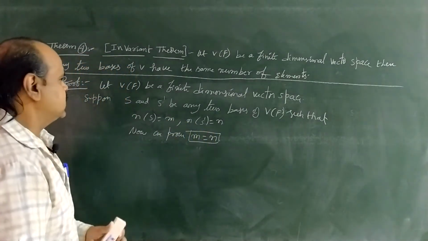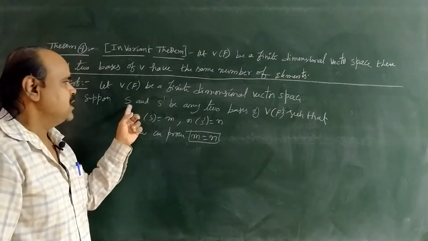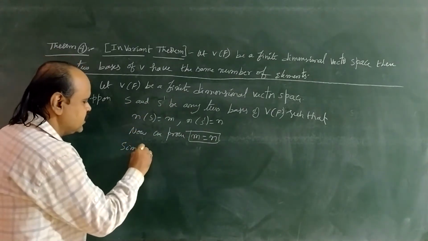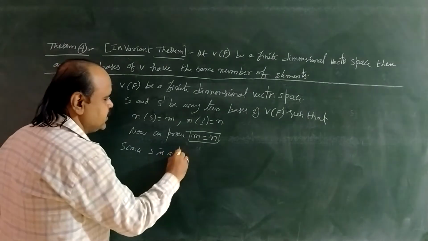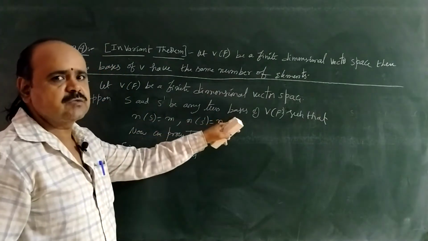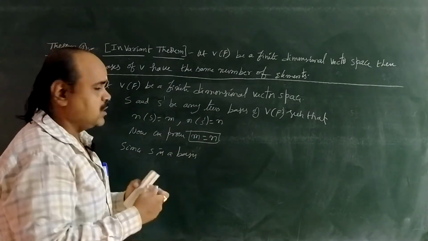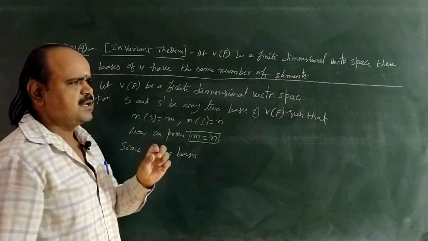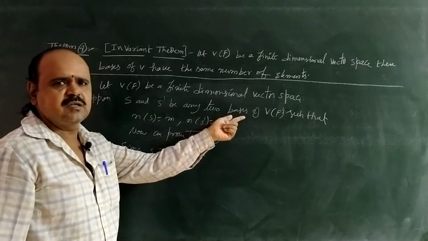So first of all, considering capital S as a basis and S dash as linearly independent. Since capital S is a basis, and S dash is also a basis, but now we are considering this S dash only as linearly independent. Why? Because linear independence is also a part of the basis definition.